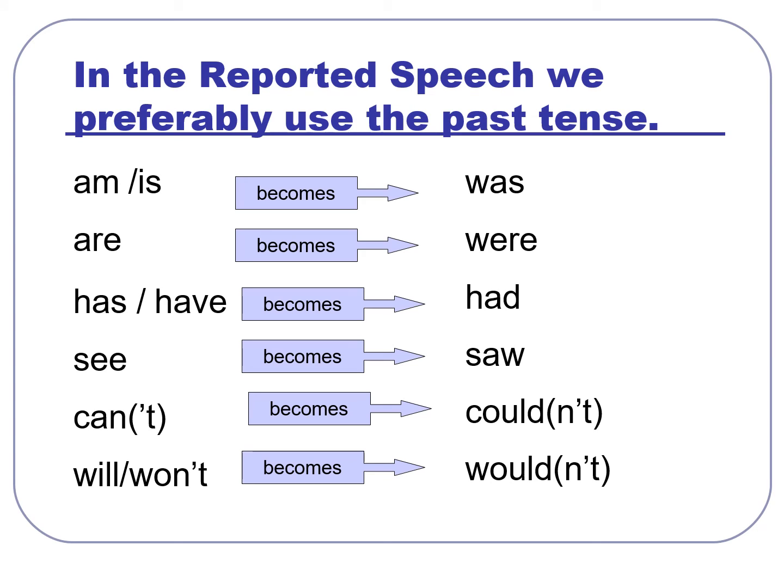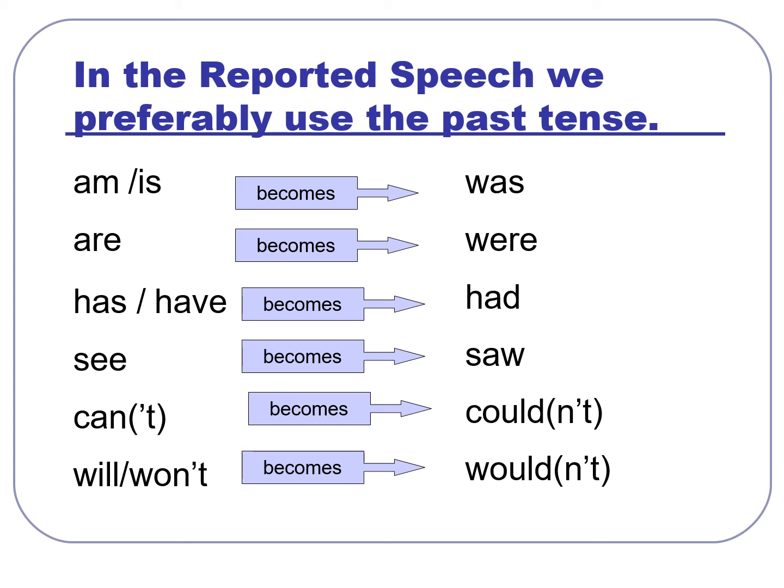As for anything that is in the present, you need to change it into the past. As an example, with the verb to be, "am" or "is" becomes "was," "are" becomes "were," "has" or "have" becomes "had," "see" becomes "saw," "can" becomes "could," "will" becomes "would."